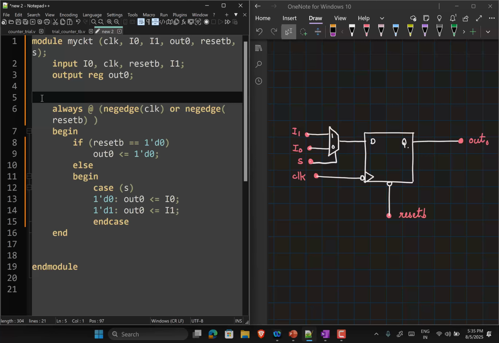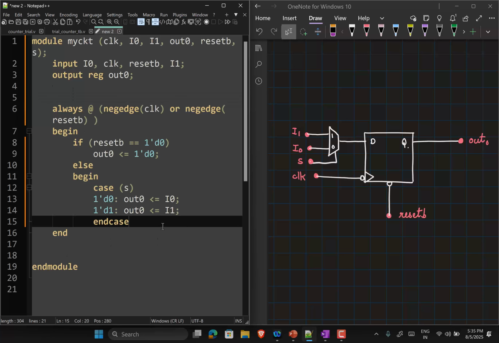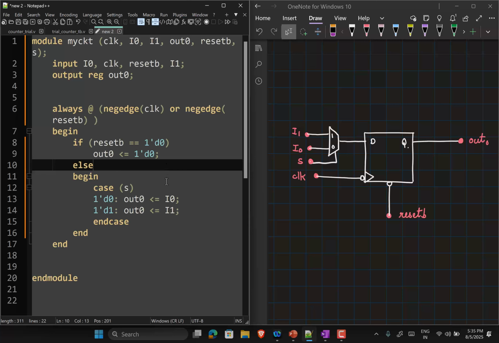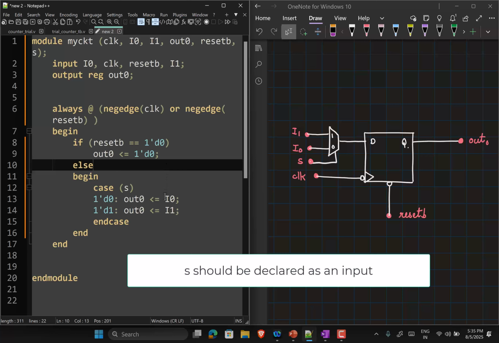Is this clear? Is there a mistake here? You have to also add an end. This end, yes, right. This is fine?